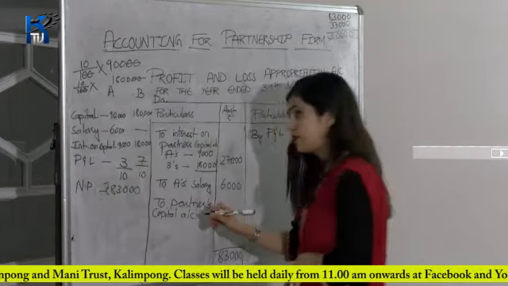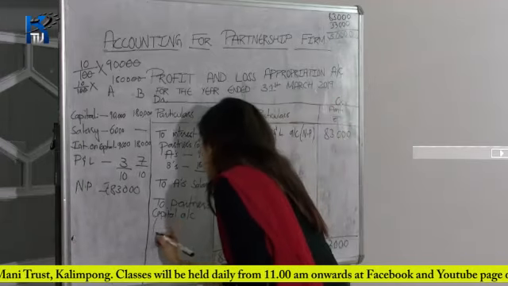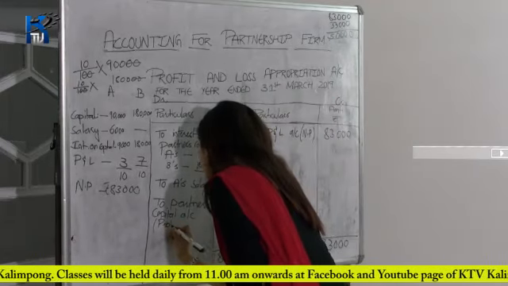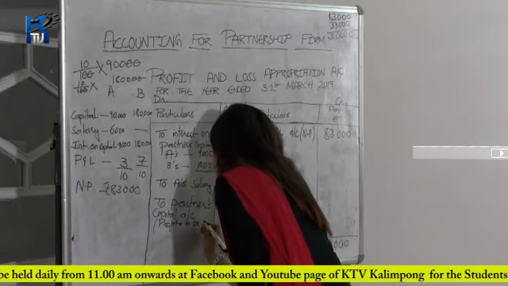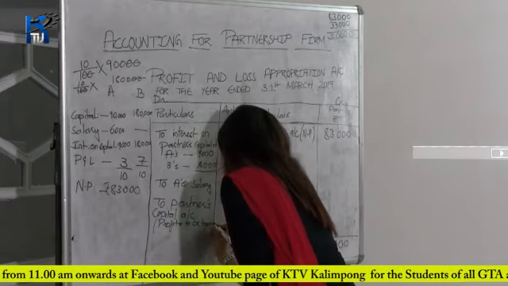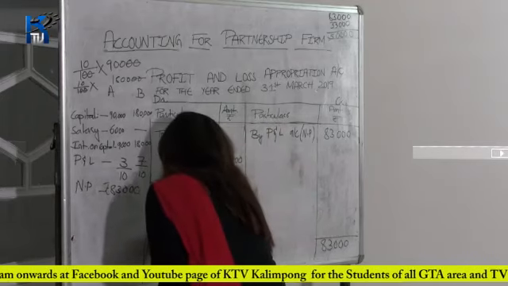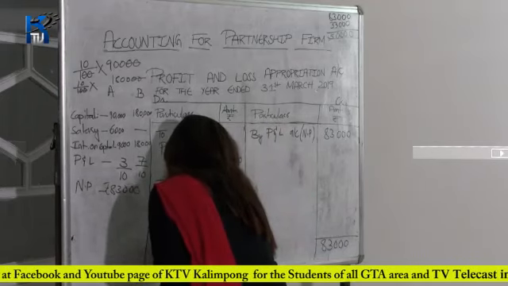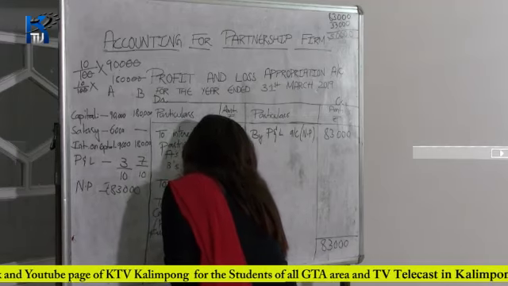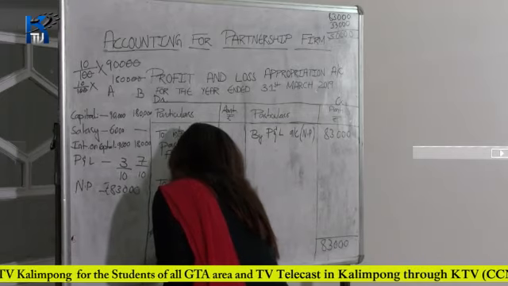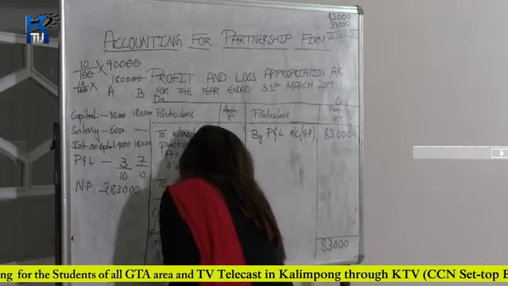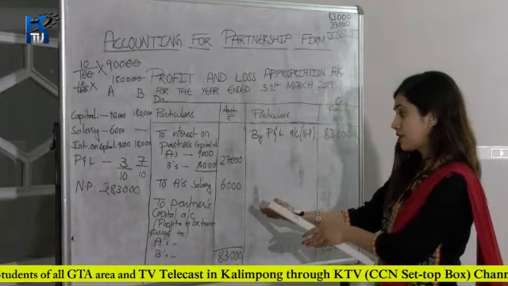Okay, so inside the bracket write profit to be transferred to A, that is the first partner, and B's capital account. Okay, done. So, what is the difference?